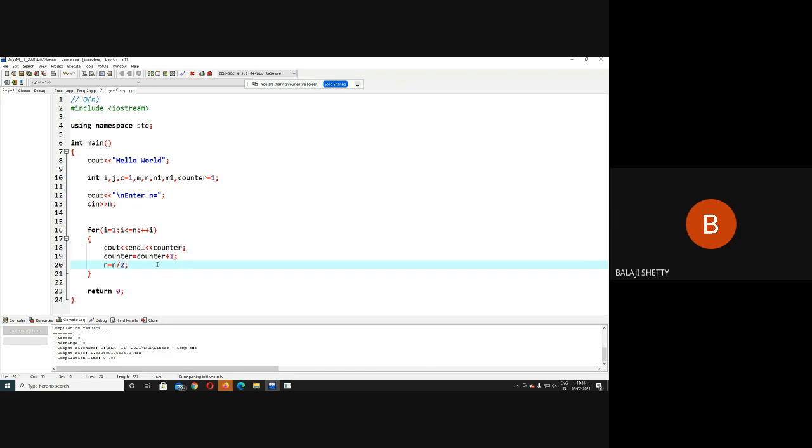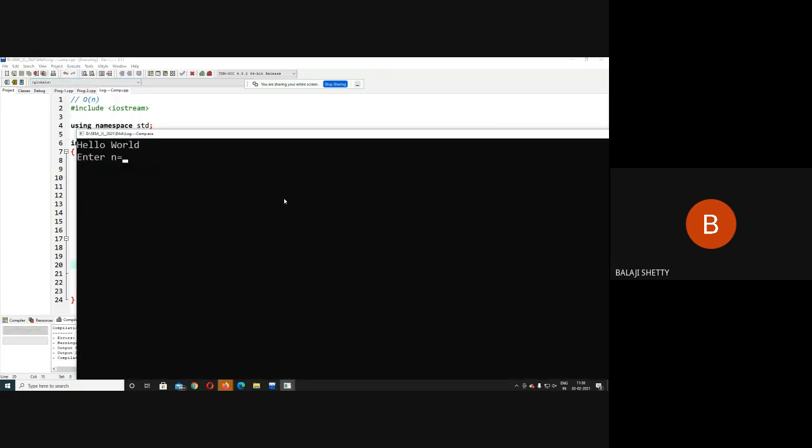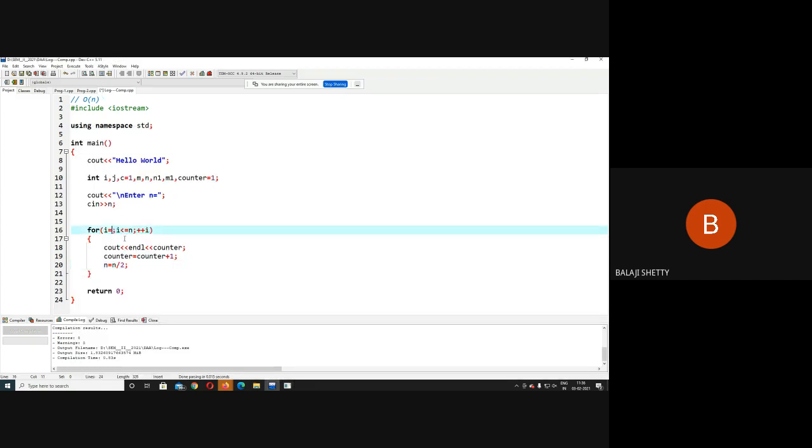Tell me. Always your program will execute how many times? N by 2 times. Let us run the code and see the output. Compile and execute the code. Suppose I enter the value of n as 8. To understand better, I take 0 here. Eight. So 1, 2, 3, 3 times. When I enter the value of n as 8, I get 3 times.